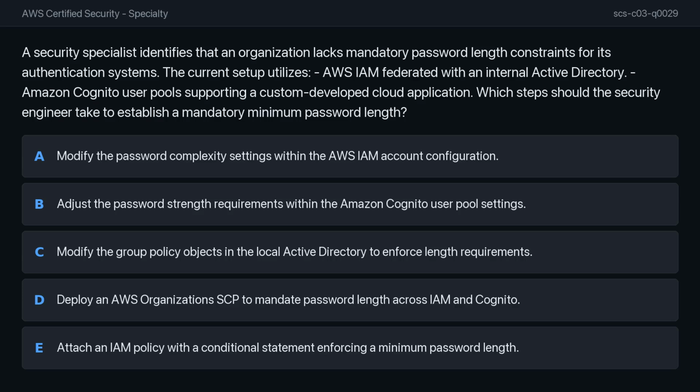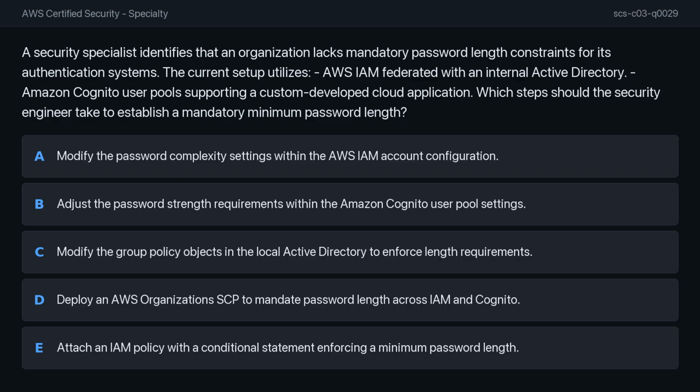A security specialist notes that an organization's authentication systems lack mandatory password length constraints. The infrastructure includes two main components: AWS IAM users that are federated with an internal Active Directory, and Amazon Cognito user pools that support a custom cloud application. The goal is to determine the correct steps to establish a mandatory minimum password length for these systems.